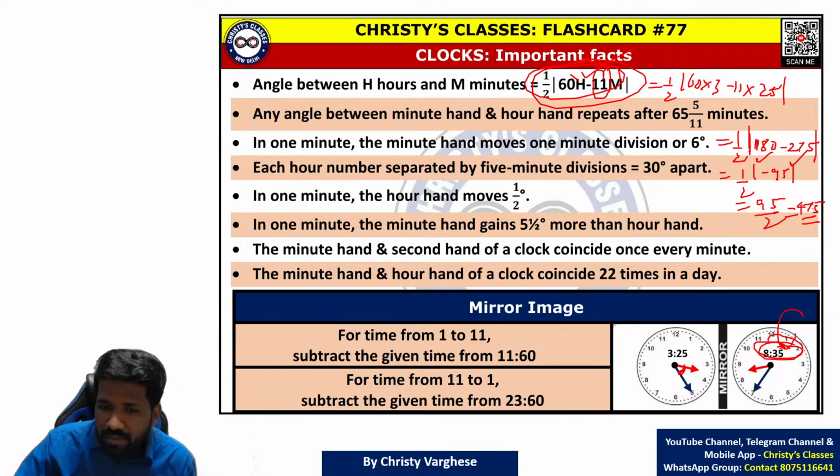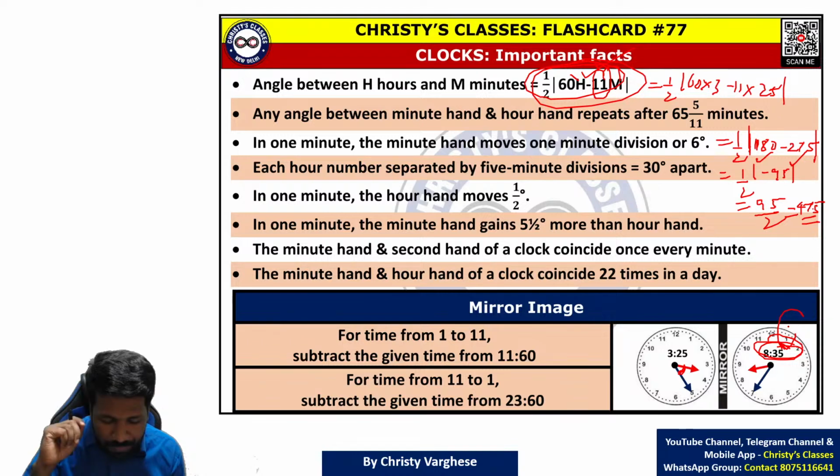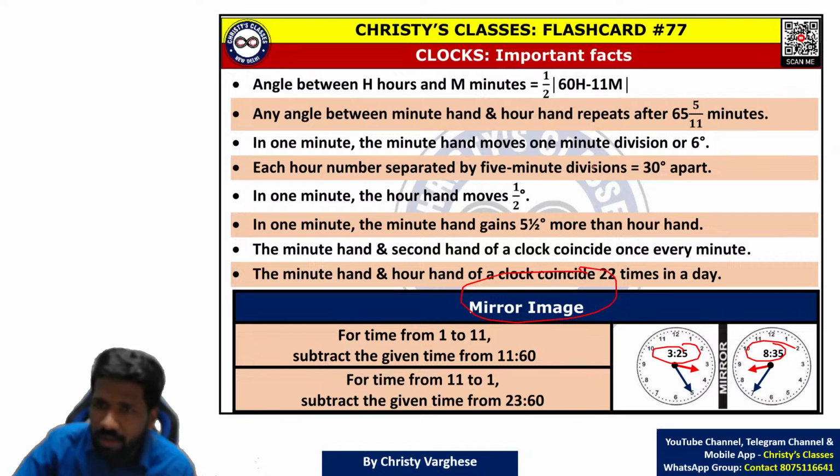Those of you who attended my online classes or my many previous year question sessions, I hope you are able to revise it now with this. So please try it with 835. I'm just taking a random number. For mirror image, I have given examples 325, 835. So that is just a random number value. You can use the same formula.